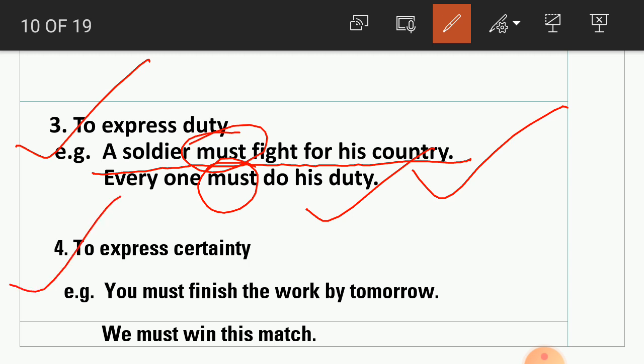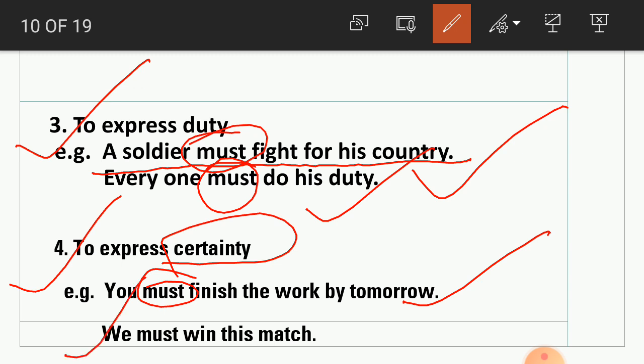Now next one, to express certainty. For certainty, student, must is used. You must finish the work by tomorrow. So must is used here. Next one, we must win this match. So must is used here to express what? To express certainty.